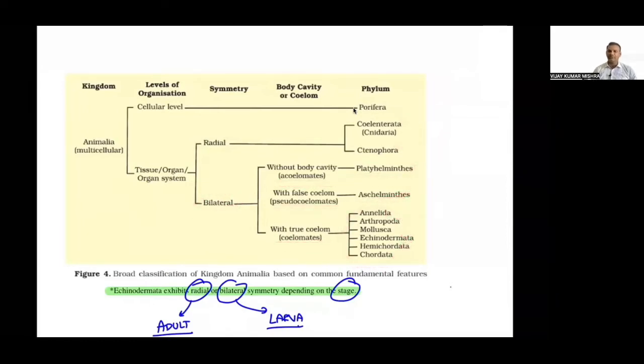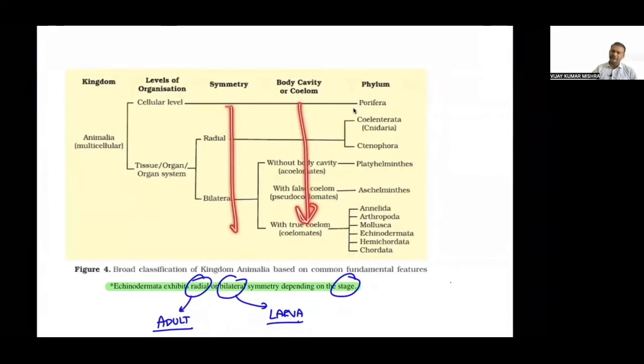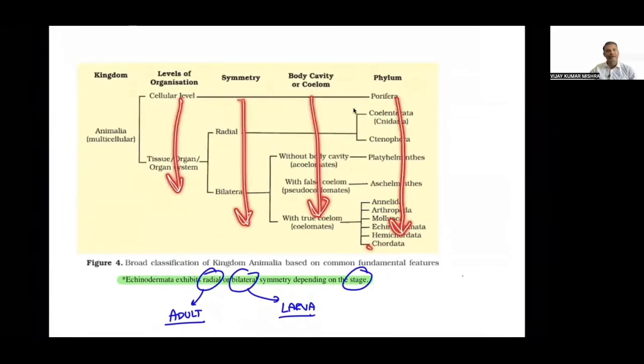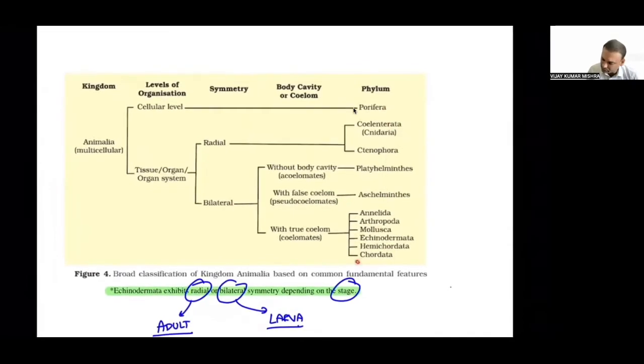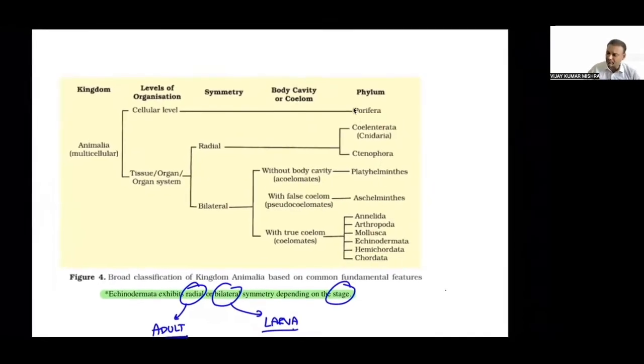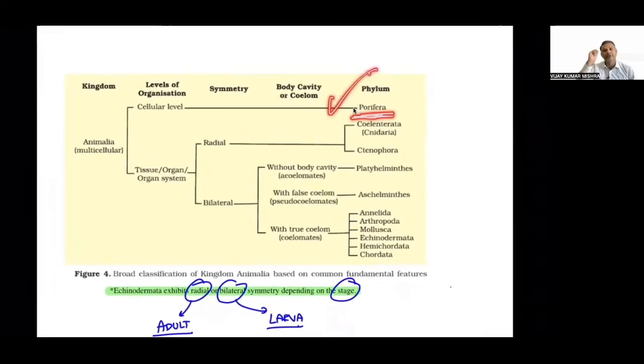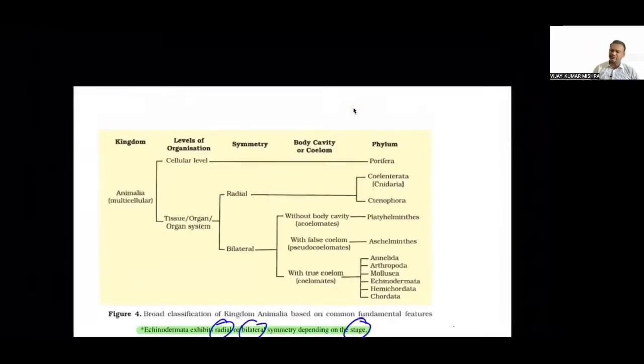So this is how evolution takes place in the case of coelom, symmetry, level of organization, and phylum. The most advanced phylum is always going to be Chordata, and the most primitive phylum is always going to be Porifera. Yes, sir. So that point has to be very clear to you.